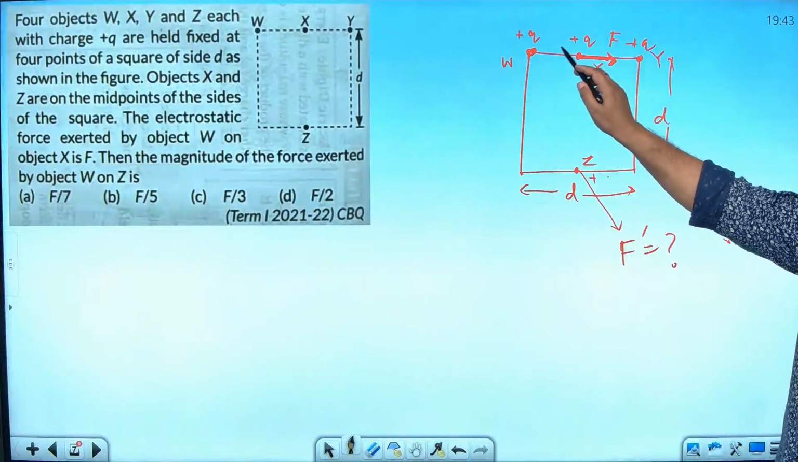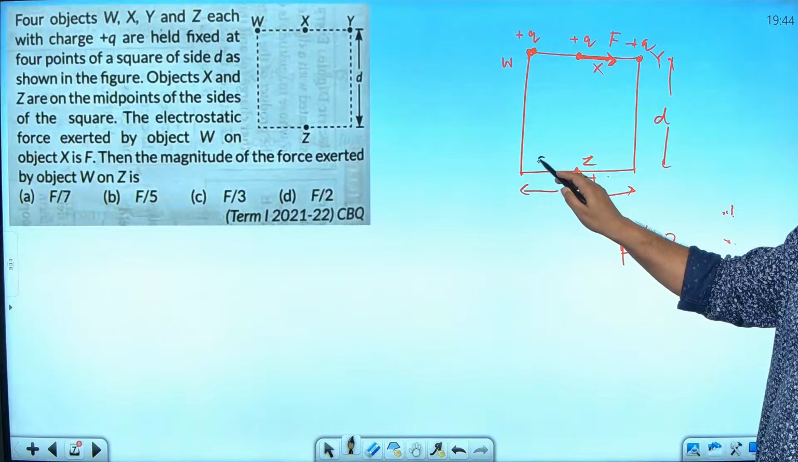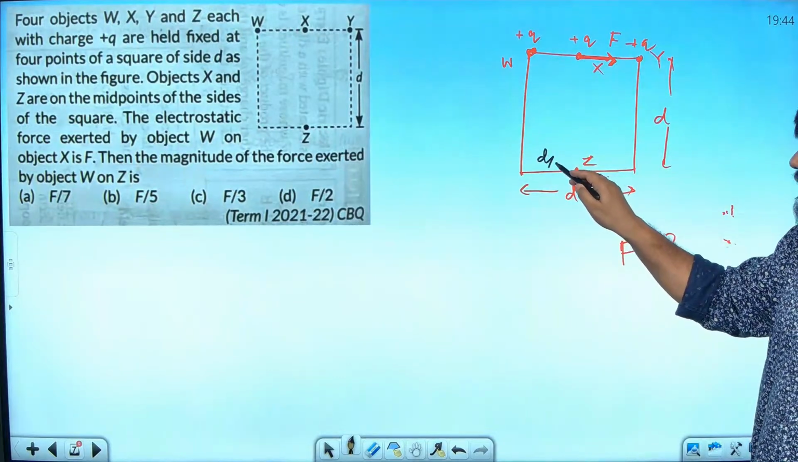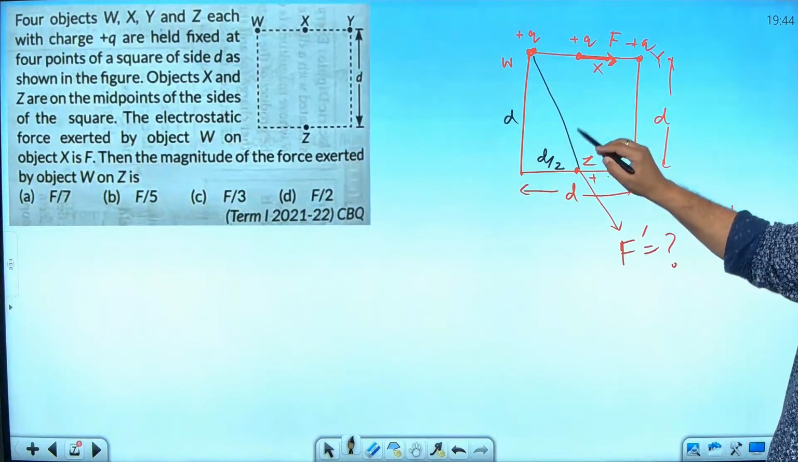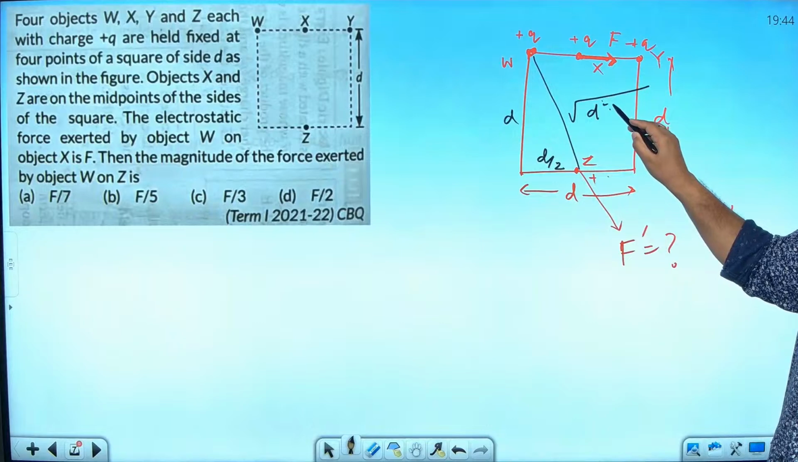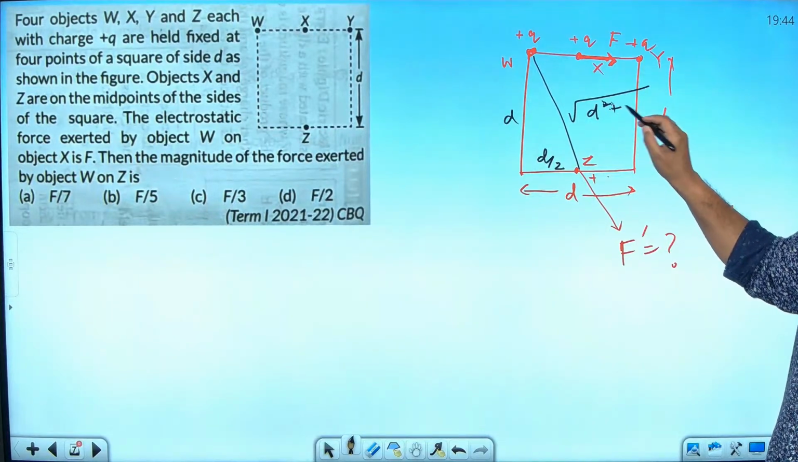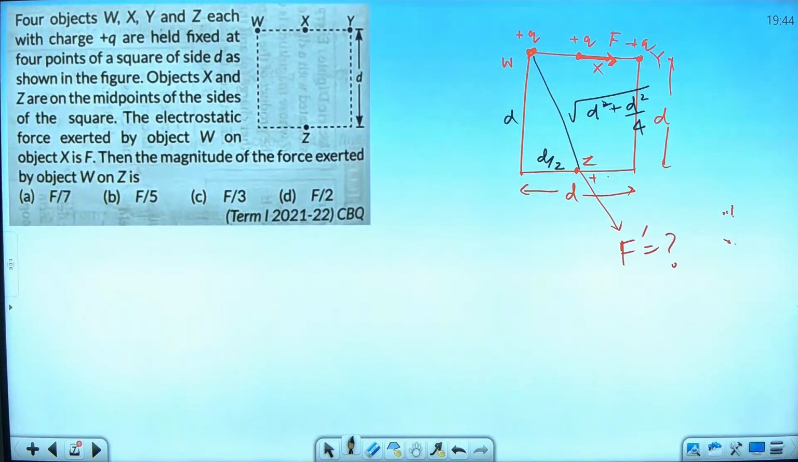Yes. So it is Q, and the distance how much? This is D by 2. This is D. So the hypotenuse, how much will that be? Root over D square plus D square by 4. Am I right? So this distance will become equal to root over 5D square by 4. Am I right? No need to square.